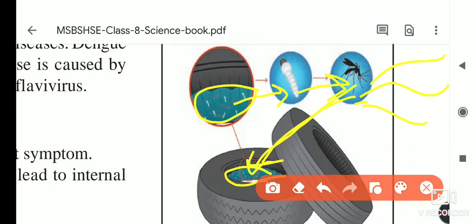So if water is collected in this type of places, we have to be careful and not allow water to collect inside it.